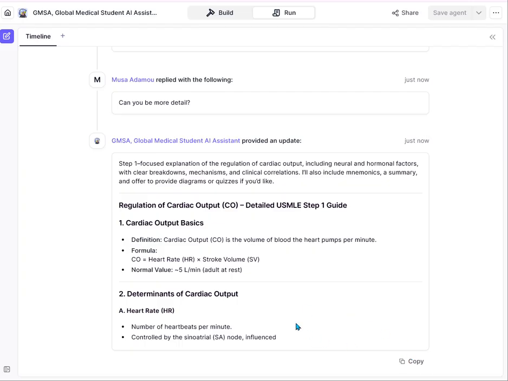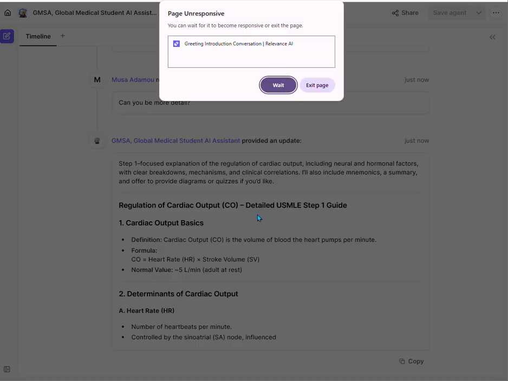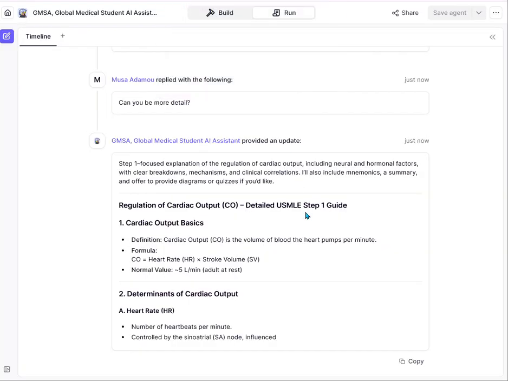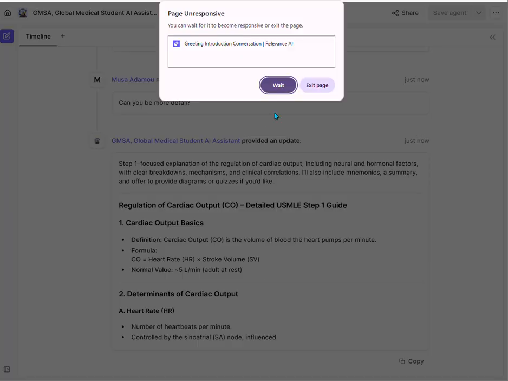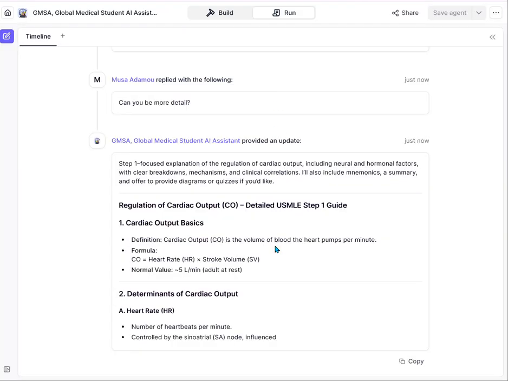I think the system glitches again, but it is still working in the background. And yes, that's what I said. Right now it's going to come back and give us everything. Okay, this is the more detail that I've asked for. They started by giving a definition of cardiac output, and it's giving us a formula for cardiac output. Oh, the glitch is too much this time around.